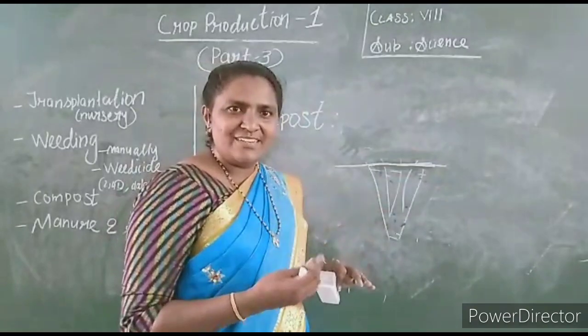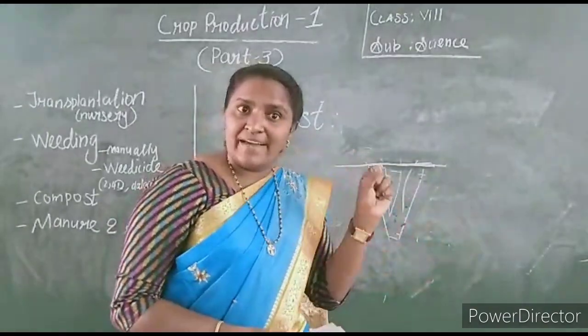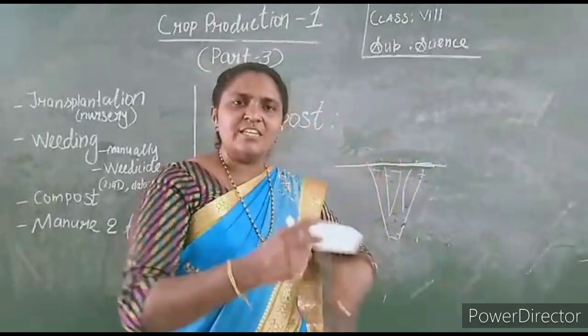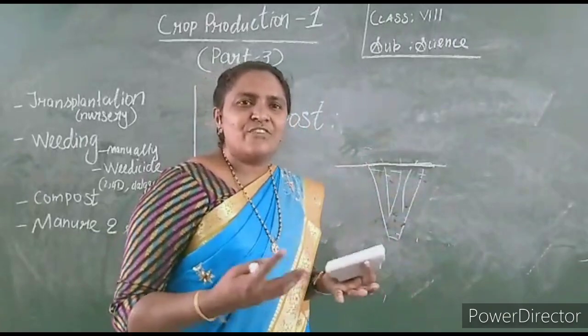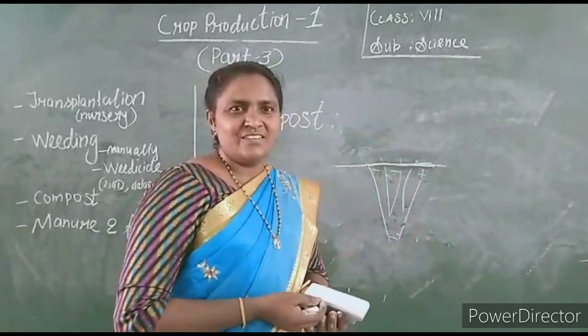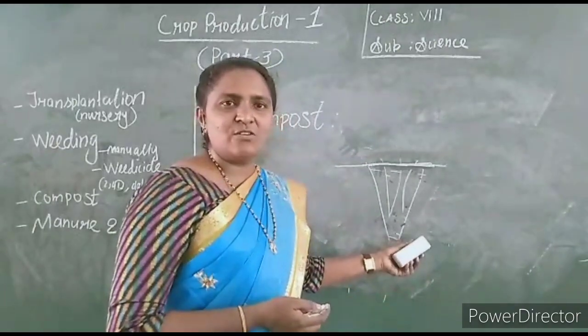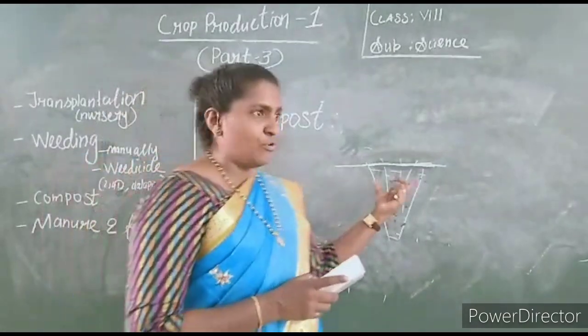After 1 week, it will be decomposed. With the help of microorganisms, small organisms and bacteria, all this big organic substance is decomposed to manure, which is good for the plants to grow. Understand? This is the way we prepare compost. Compost means organic manure. Clear? How will you prepare the compost?